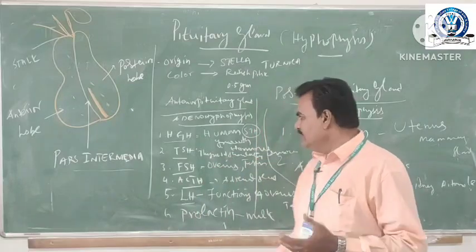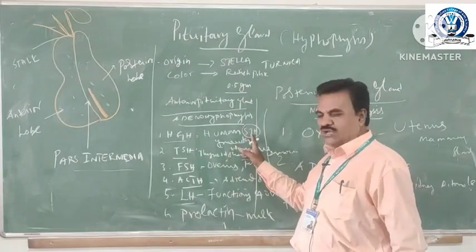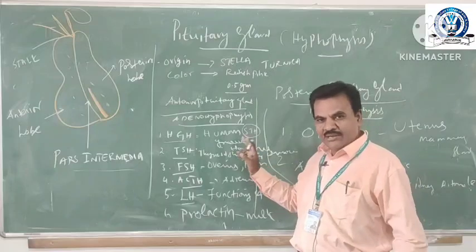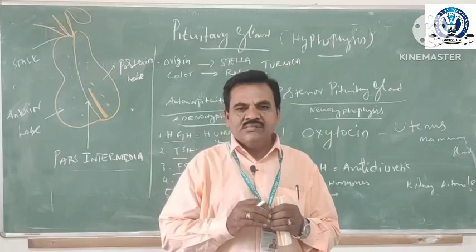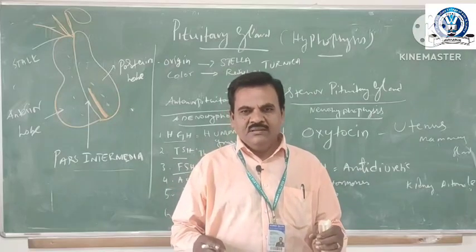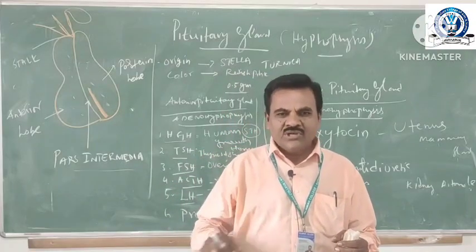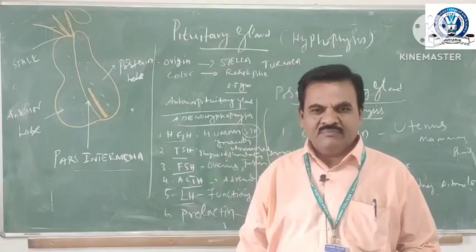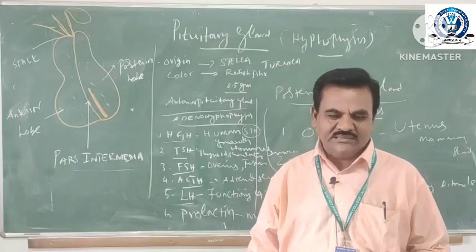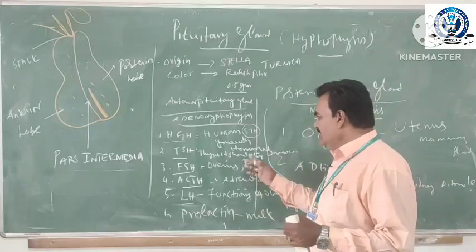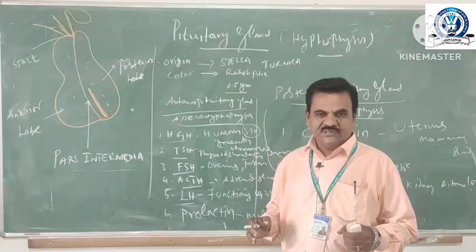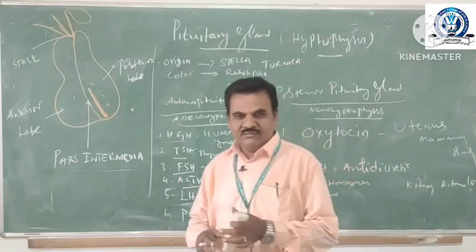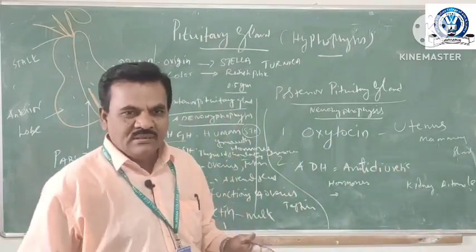Suppose there is a deficiency of this STH, what happens? The very simple symptom is shortness. The person becomes short, and normal growth does not happen.